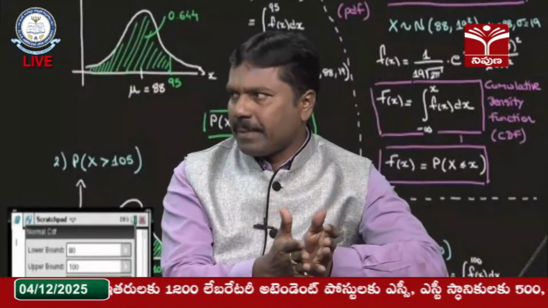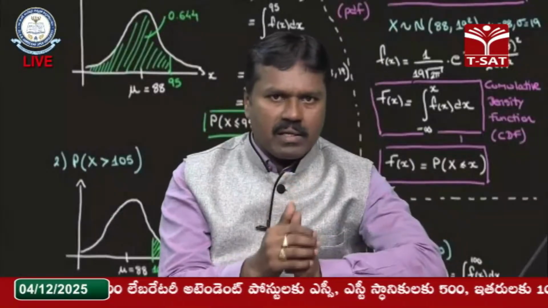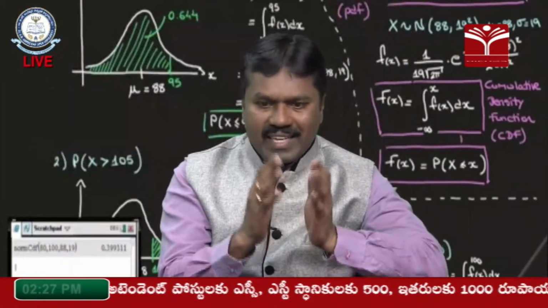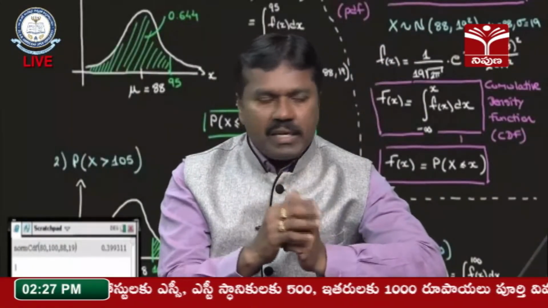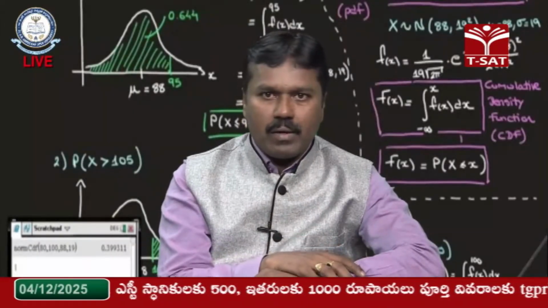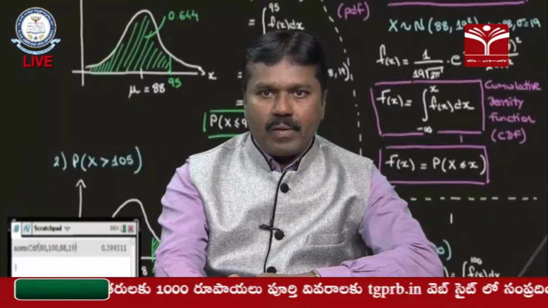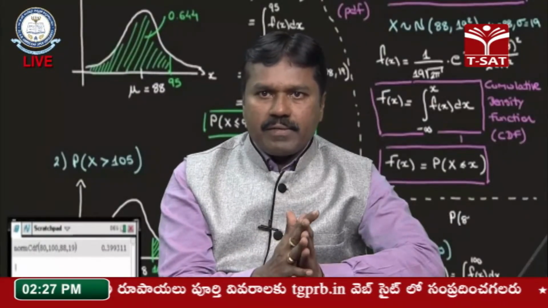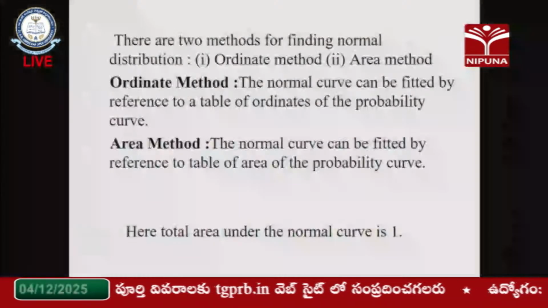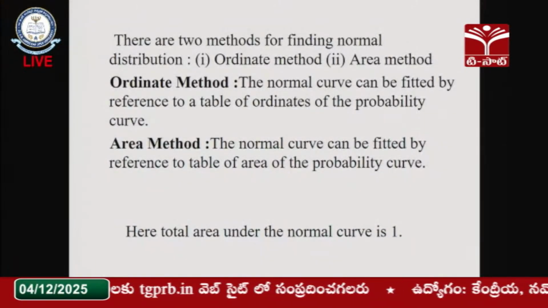Generally, we use the diagrammatic representation. Sometimes it is not effective and we do not get the correct idea about the distribution. In that case, we can go for this fitting model. Okay, fitting of a normal distribution. Now, there are two methods of fitting the normal distribution: one is the ordinate method, the second one is the area method.